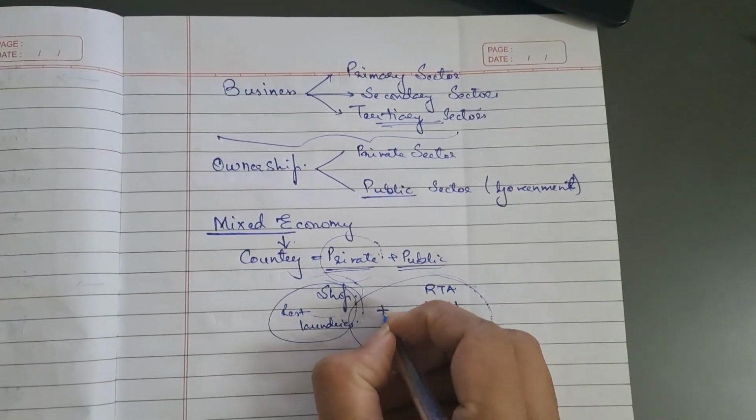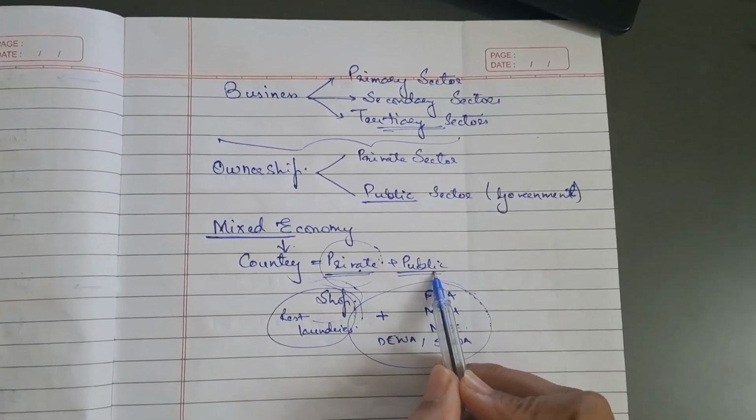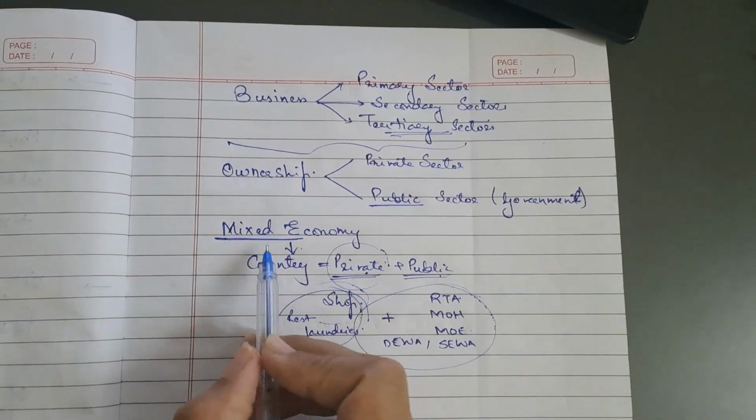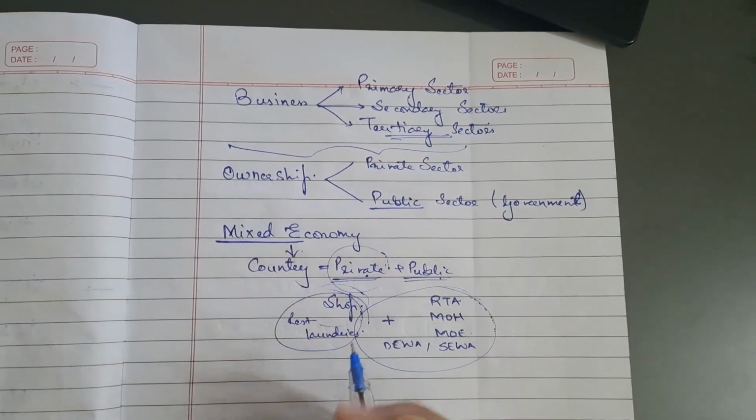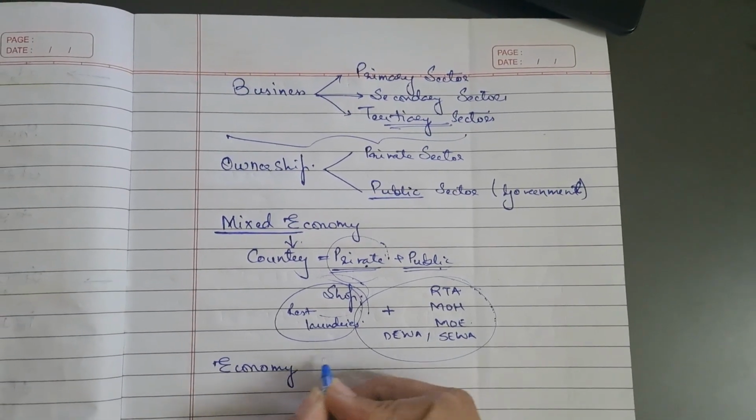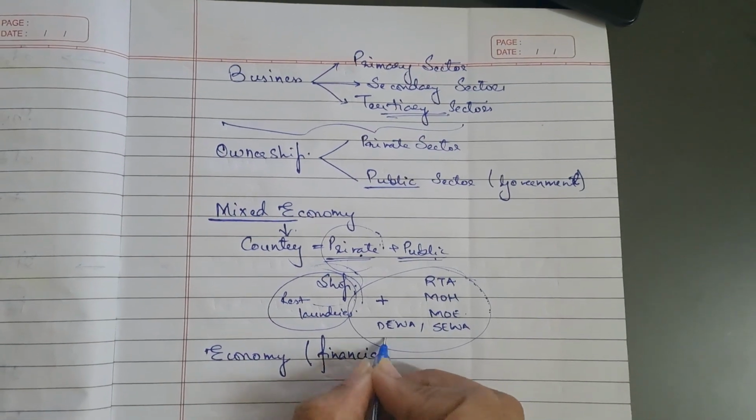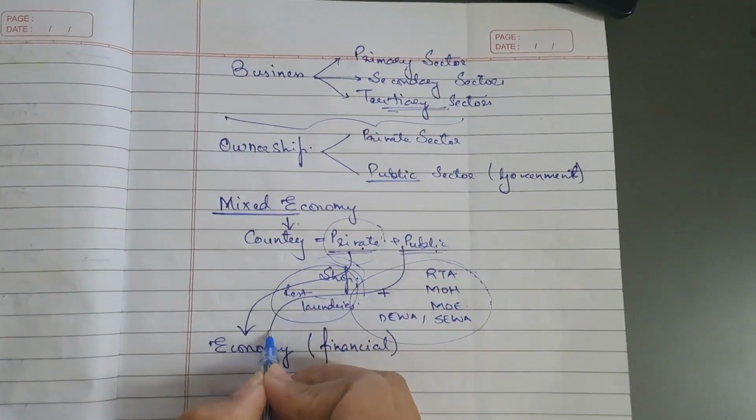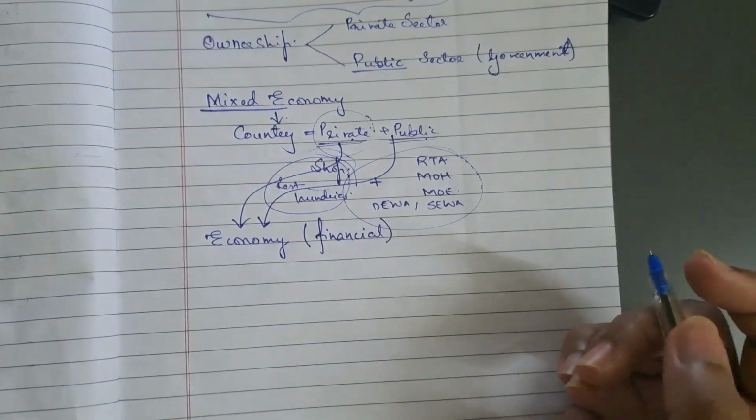Such countries wherein there are private sector businesses as well as businesses that fall under the public sector are said to be running under a mixed economy, because the economy of the country, economy meaning the finances, the financial aid of a country, is coming both from the private sector as well as from the public sector. That is what is called the mixed economy.